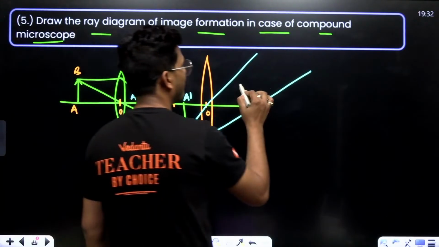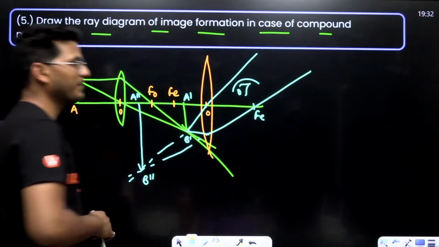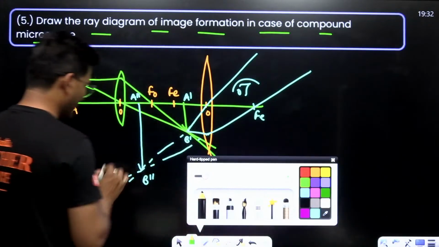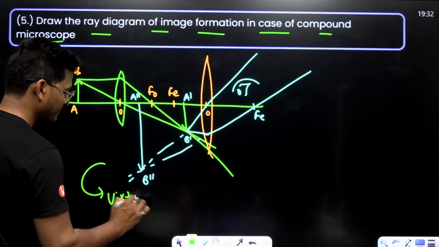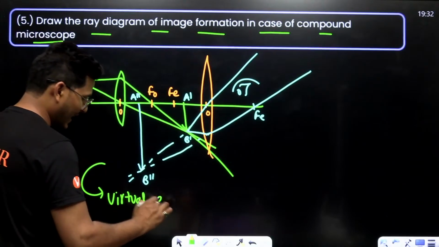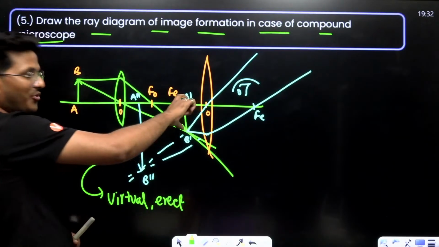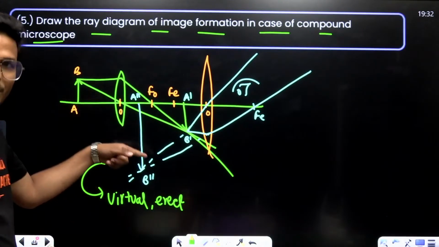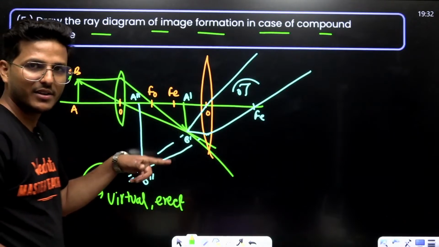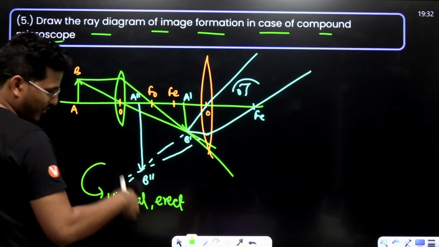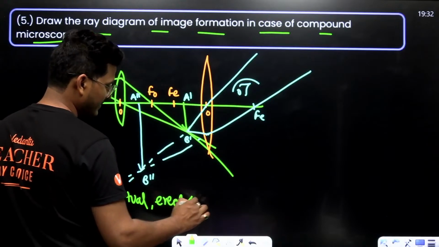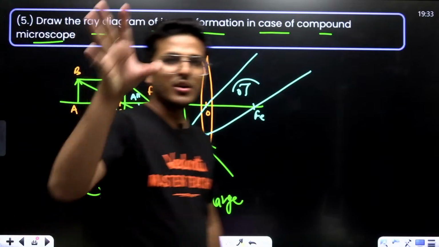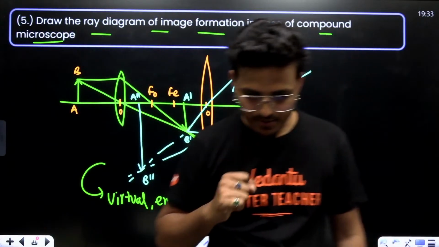It is visible only when we are present in this way. That means the final image is virtual, erect with respect to image A dash B dash, and inverted with respect to the object, but virtual, erect and enlarged. This is how a microscope works.